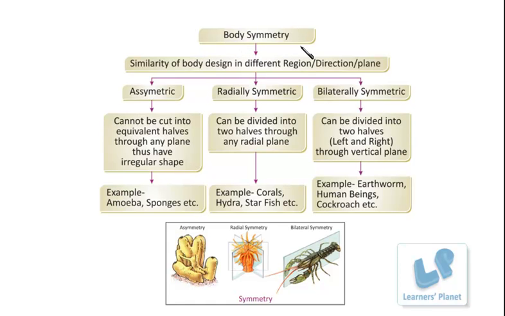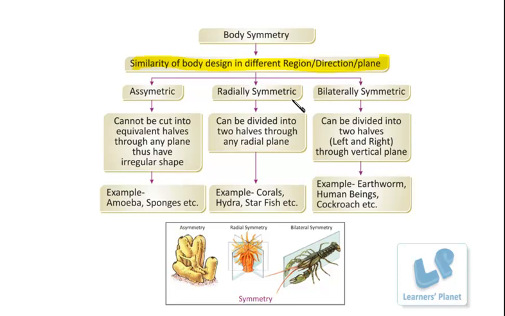Body symmetry. Basically, it is the similarity of body design in different regions, directions, or planes. Whether the structure is uniform or irregular, whether the different parts are equivalent to each other, such a pattern is known as symmetry. If I compare it with the body of a living organism, then I can call it body symmetry, that is, how the body looks in different planes.